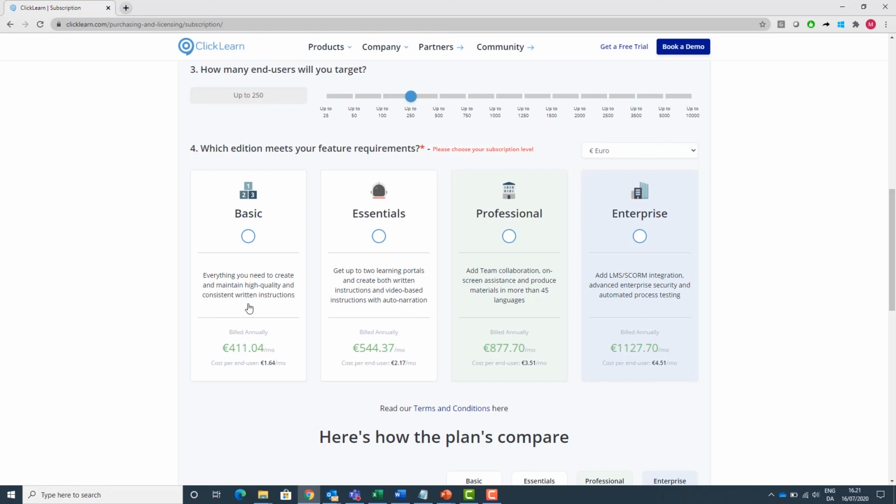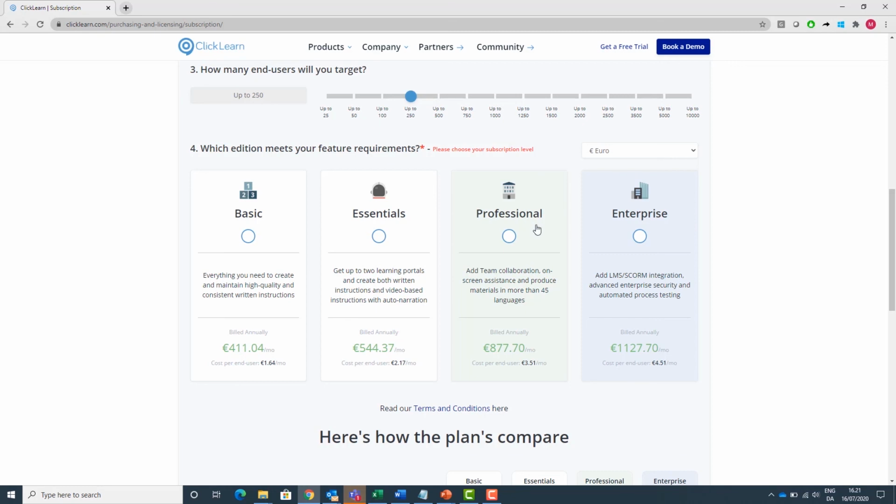If we shortly touch base on what each edition, Basic, Essentials, Professional and Enterprise, means. Basic is the package for customers that only require pure documentation produced in Word, PowerPoint, PDF. Essentials is when you need a combination of documentation and videos.